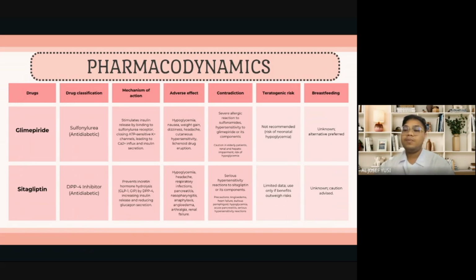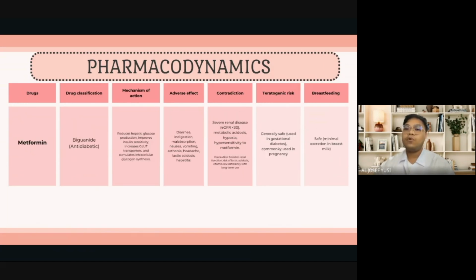Sitagliptin is a DPP-4 inhibitor that increases incretin hormone activity, promoting glucose-dependent insulin release. It is generally well tolerated but may cause hypoglycemia, especially with sulfonylureas, pancreatitis, respiratory infections, and hypersensitivity reactions. It is contraindicated in patients with history of severe allergic reactions, and it has limited pregnancy data, which suggests caution, and its use in breastfeeding is uncertain, so alternatives are preferred.